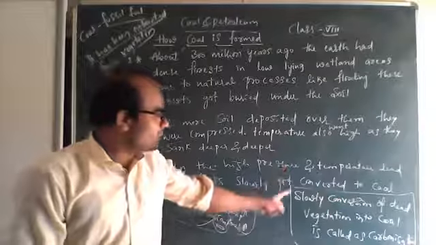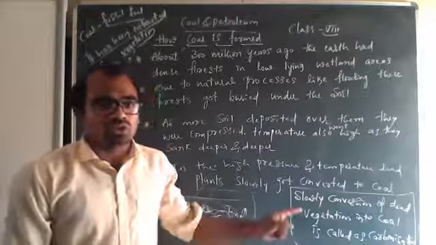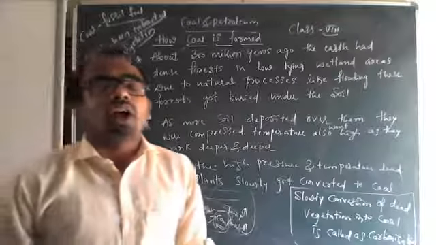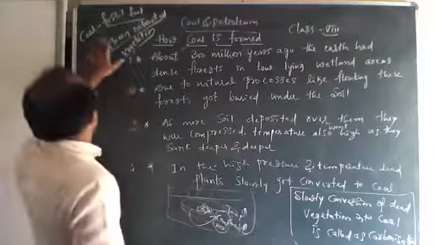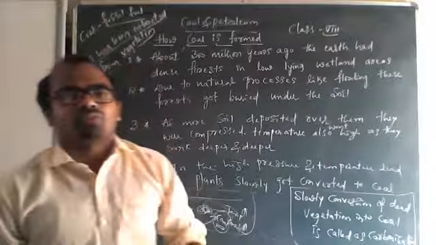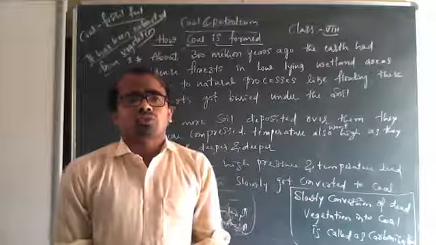You should be perfect with this. Slow conversion of dead vegetation into coal is called carbonization. It happens in high pressure and high temperature. And coal is obtained from which one? Vegetation. Coal is obtained from plants, so it is called a fossil fuel.